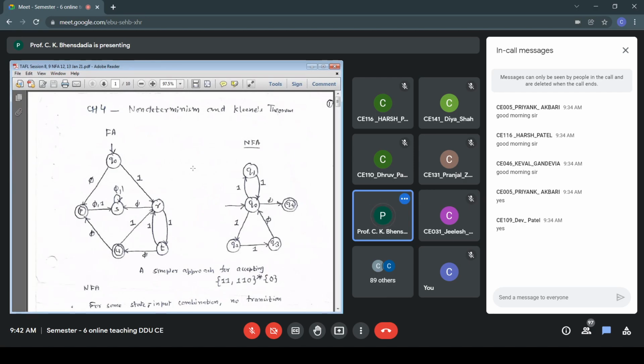Ending with 0. If it is some patterns of 11 and then 0, then it is T to U, that is ending with 0. And if the last pattern before 0 is 110, then I will be in the state U, and that will handle 110 in the state U, and the last 0 that is between U to P. So that is 0. And that's the reason we have two separate states, P and U. Two accepting states are required. I cannot merge those accepting states because I have to handle combination of 11, 110. So therefore we have two different accepting states. One is P and other is U.